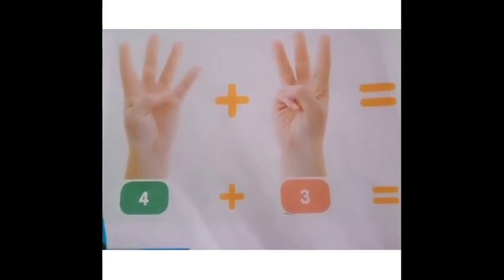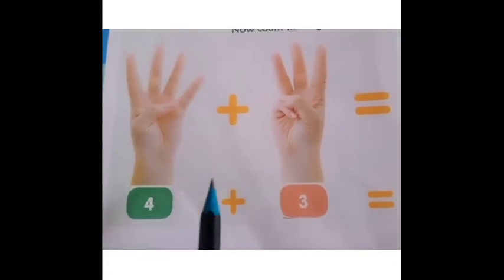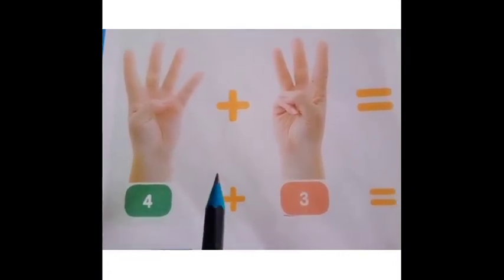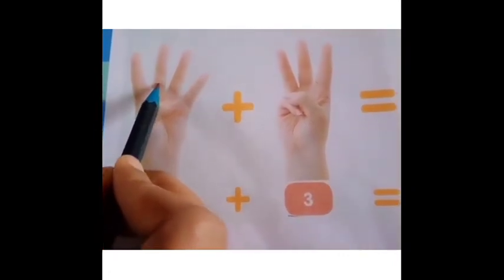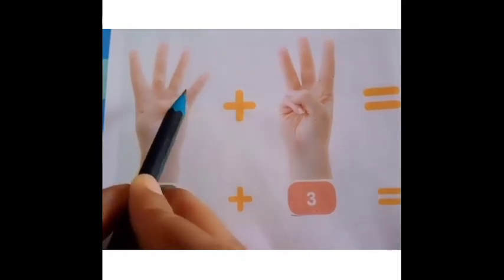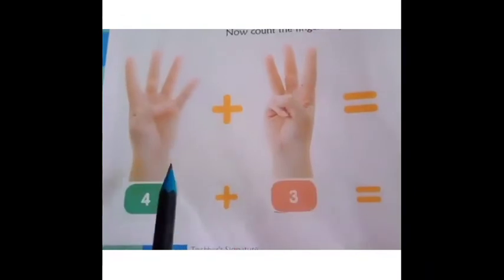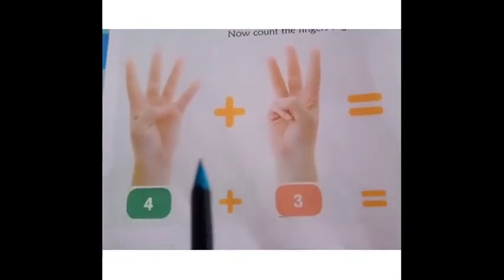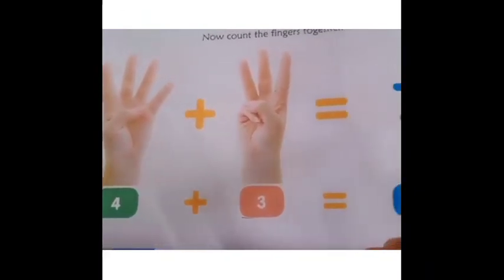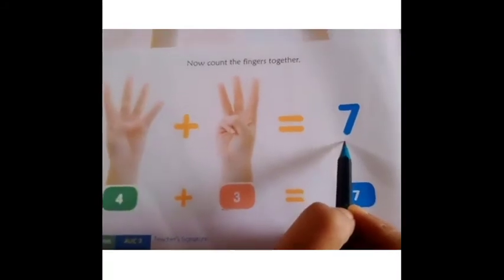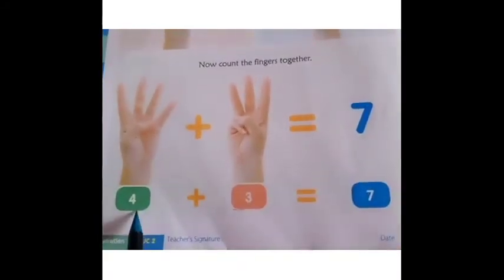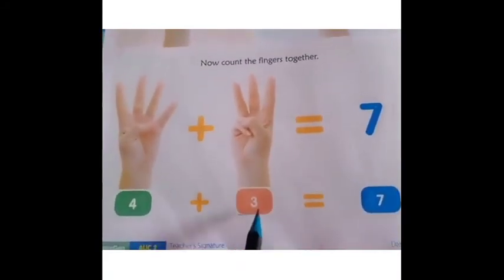Children, now how many fingers are there all together? Let us start to count. 1, 2, 3, 4, 5, 6, 7. There are 7 fingers all together. So the total is 7. So 4 plus 3 is 7.